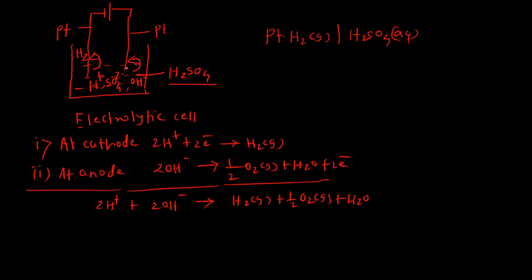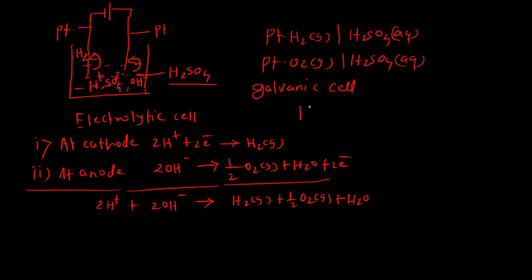Now oxygen gas is released at the anode, so it will constitute the oxygen electrode. The oxygen electrode can be represented as oxygen gas in contact with aqueous sulfuric acid solution. So there is a formation of active gas electrodes, and these two gas electrodes constitute a galvanic cell, meaning an electrochemical cell.